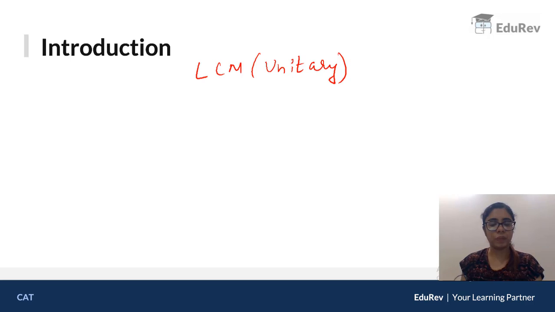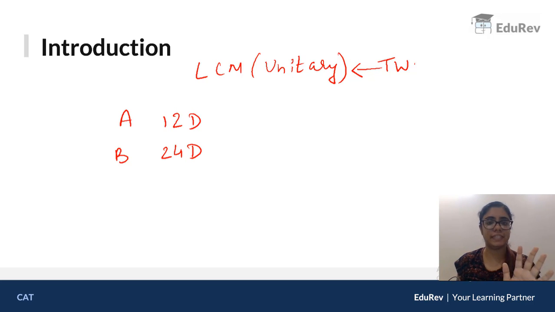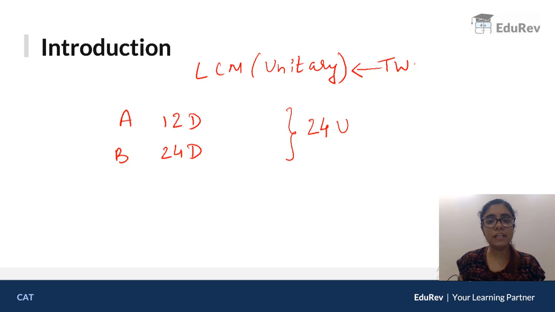What are they saying? Look, A takes 12 days to do a work. B takes 24 days to do the same work. Now in the previous case, we had assumed the total work to be 1. In this case, we are going to assume the total work to be the LCM. What is the LCM of 12 and 24? The LCM of 12 and 24 is 24. So I will assume 24 units to be my total work.